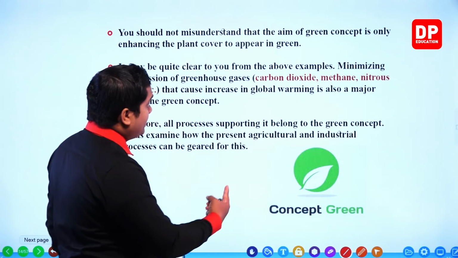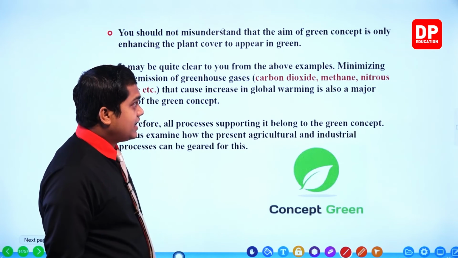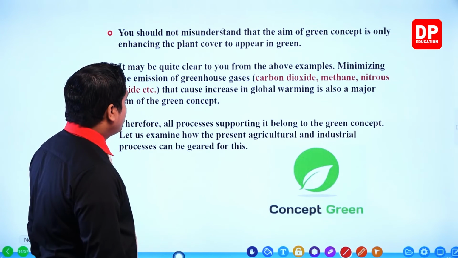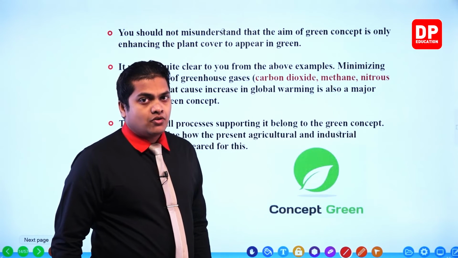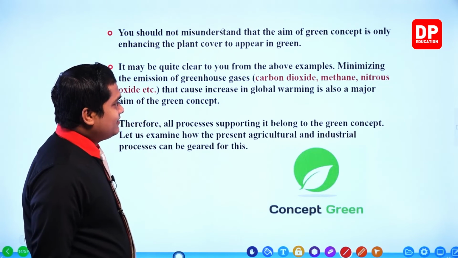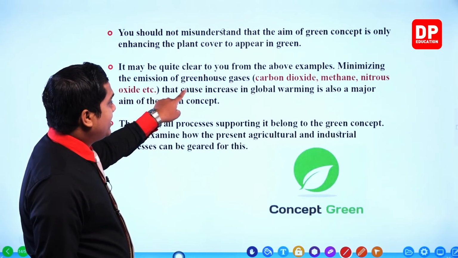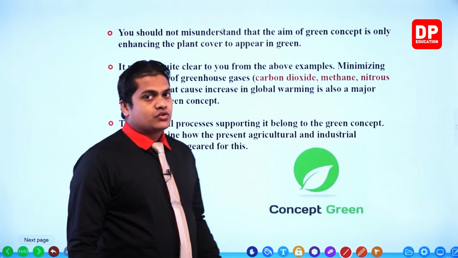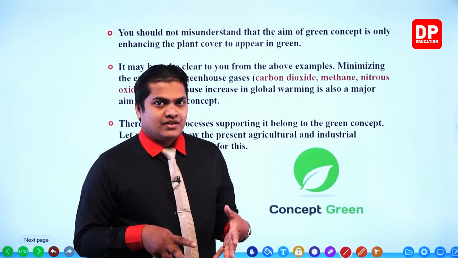So examples for greenhouse gases are given here. Carbon dioxide is a greenhouse gas. Then methane, right, methane is a greenhouse gas. Then nitrous oxide, oxides of nitrogen, those things are considered as greenhouse gases. So what is the main reason for reduction of these greenhouse gases? Because my dear children, they cause increase in global warming, right. So these gases can increase the global warming process.